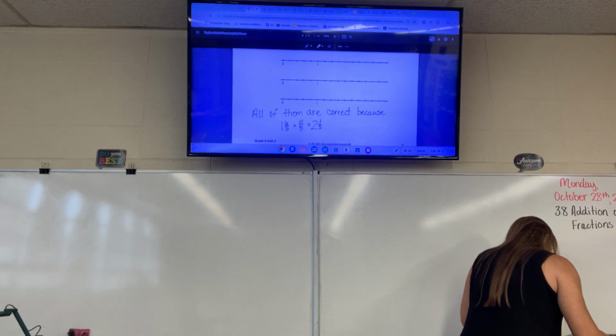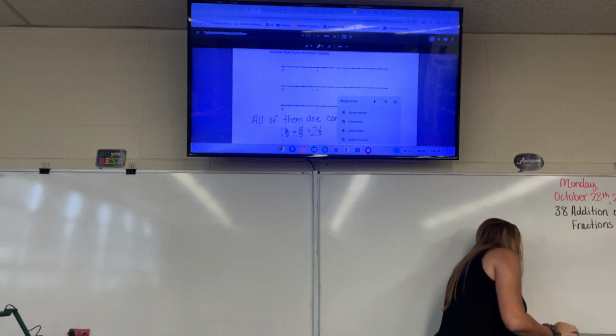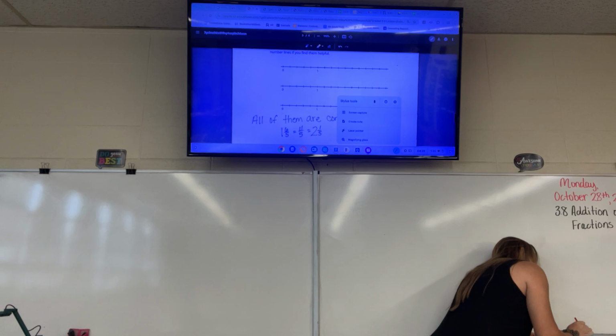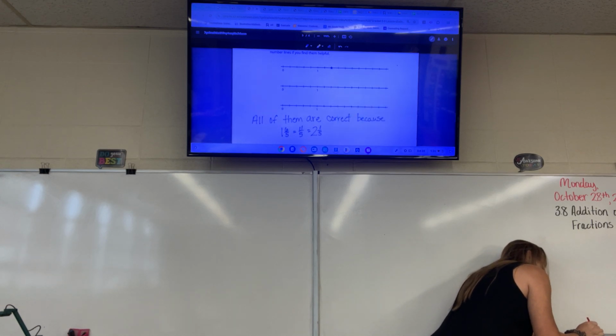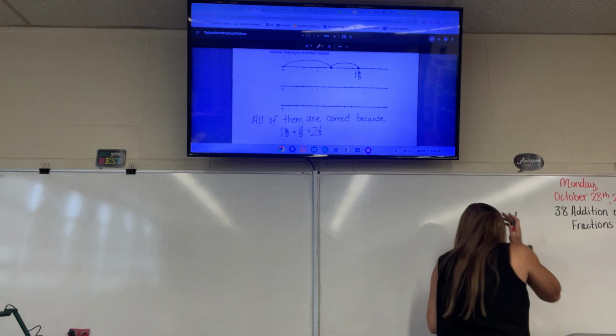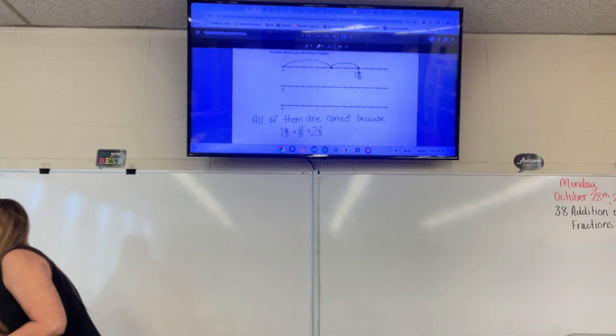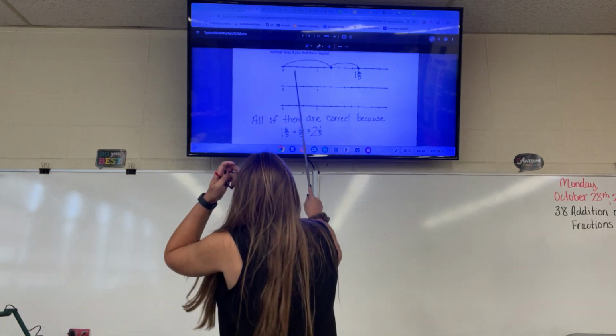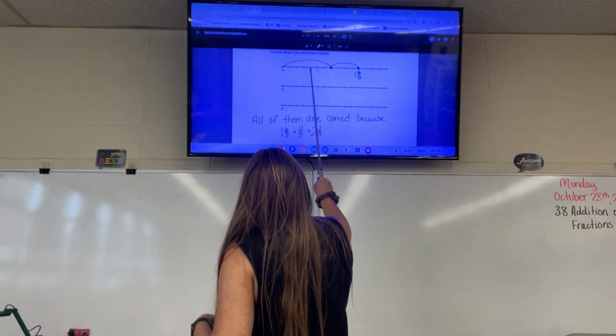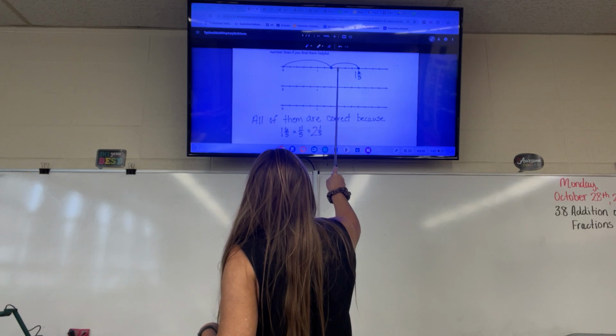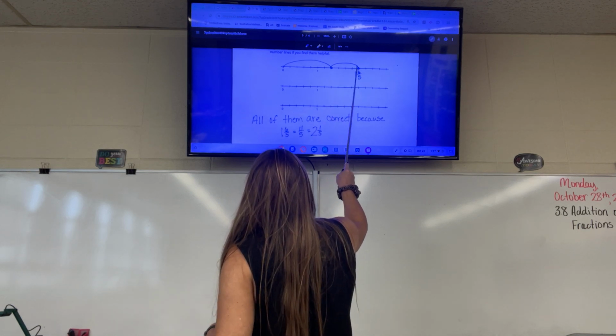And we can look at a number line real quick and I'll show you why. So the first one was 1 2/5. That would be right here. And 4 more fifths would be right here. So if we jumped from 0 to 1 2/5 and then jumped 4 more fifths, that would land us at 1 6/5. Or if we were just counting by fifth size parts, 1/5, 2/5, 3/5, 4/5, 5/5, 6/5, 7/5, 8/5, 9/5, 10/5, 11/5.